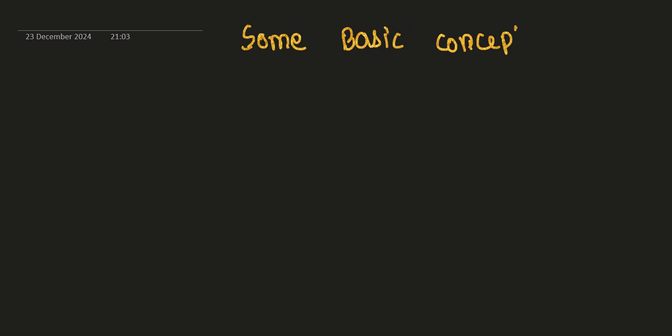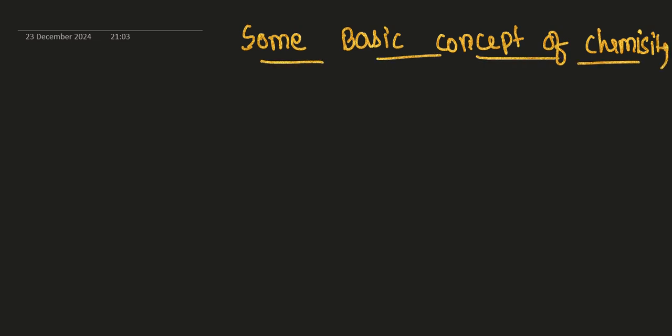So today we are going to discuss the first chapter, which is some basic concepts of chemistry. According to our NEET point of view, you can expect two questions from this chapter. So let us discuss first of all the important definitions and the important examples which they have provided in our NCERT also. One by one, we are going to discuss the important topics where there is a chance of asking in the NEET examination also.